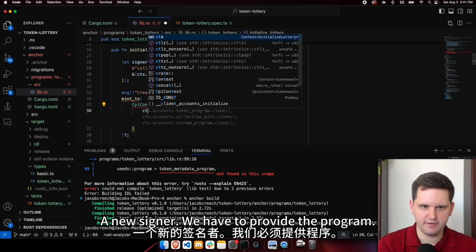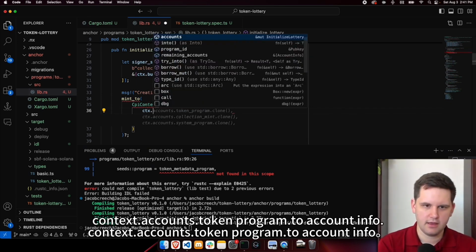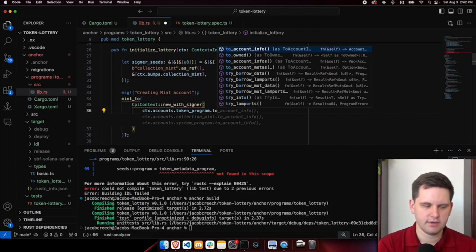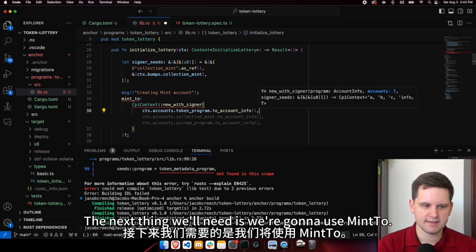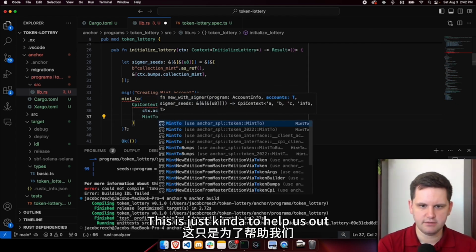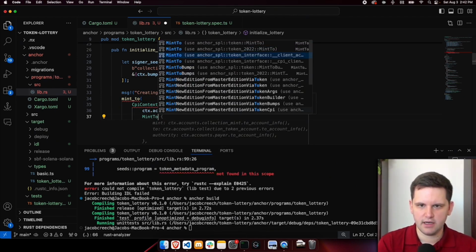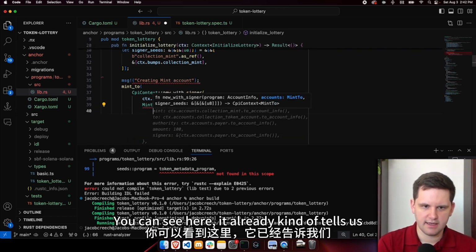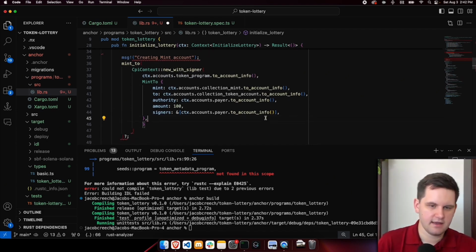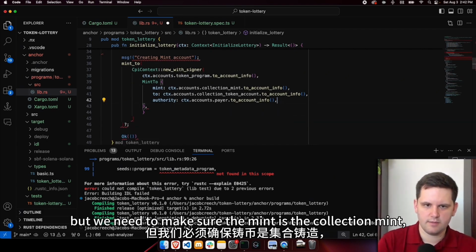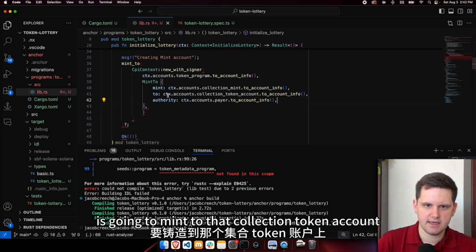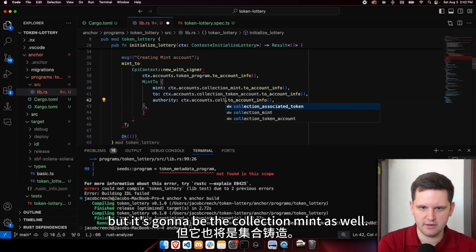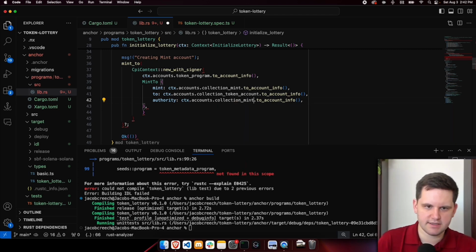In new_with_signer, we have to provide the program. So it's going to be the token program, context.accounts.token_program.to_account_info. The next thing we'll need is we're going to use Mint2. This is just kind of to help us out with creating the accounts. There we go. You can see here it already kind of tells us all the different things we need. Some of these things don't actually exist, but we need to make sure the mint is the collection mint. It's going to mint to that collection token account, and the authority is not there, but it's going to be the collection mint as well. As we remember, it's the collection mint.